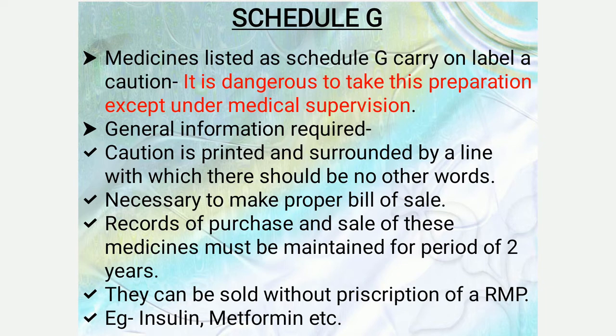The general information which are required are: caution is printed and surrounded by a line with which there should be no other words. It is necessary to make proper bill of sale, and also the records of purchase and sale of these medicines must be maintained for a period of 2 years. They can be sold without prescription of a RMP, example insulin, metformin, etc.